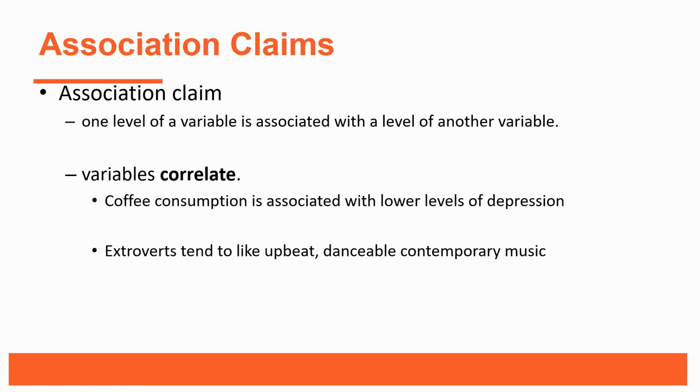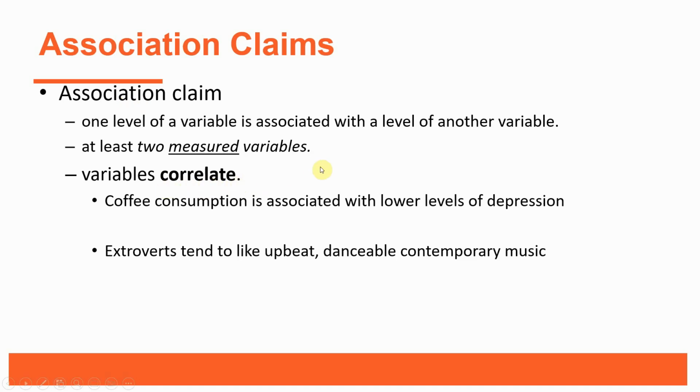The second type of claim is an association claim. Now, this is going to be different from a frequency claim because with association claims, we've got the level of one variable being associated with the level of another variable. So as you can see here, there are at least two variables, and both of these variables are measured. So in that sense, data has been collected on these variables. Now, often these association claims are also called correlational claims. We see that the two variables correlate. They relate to each other.